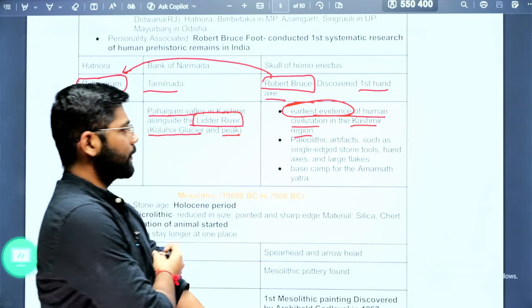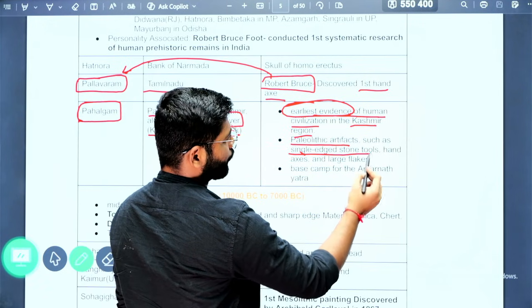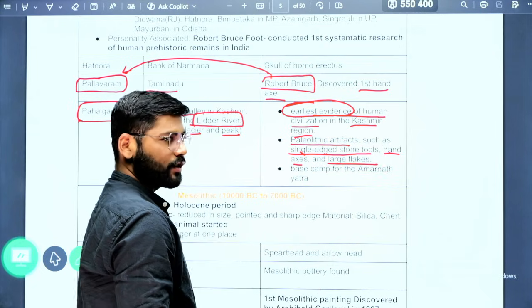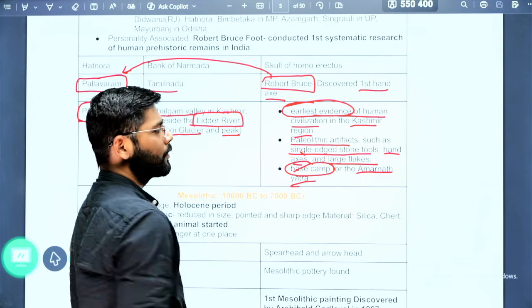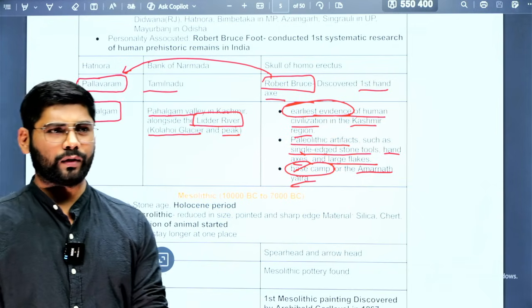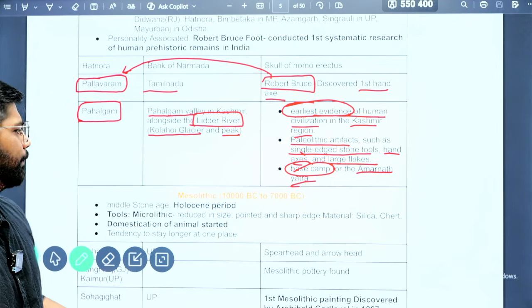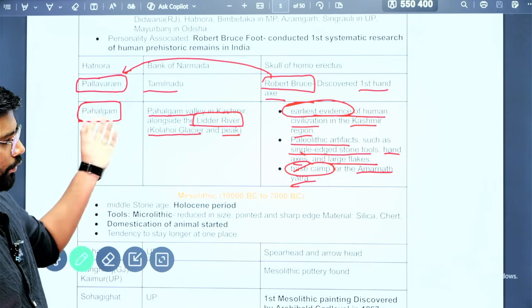Second, we see Paleolithic artifacts such as hand-edged stone tools, hand axes, large flakes. Also this particular site is the base camp for the Amarnath Yatra. So that's why it is a very famous tourist site, and that's why the terrorists targeted it. So these are the important two sites related to the Upper Paleolithic that you need to know.